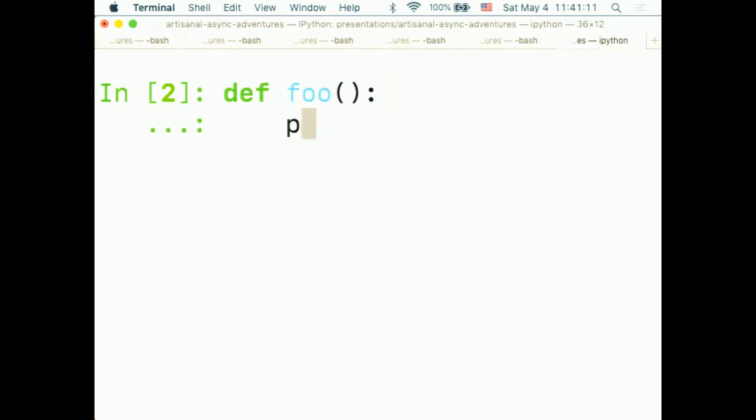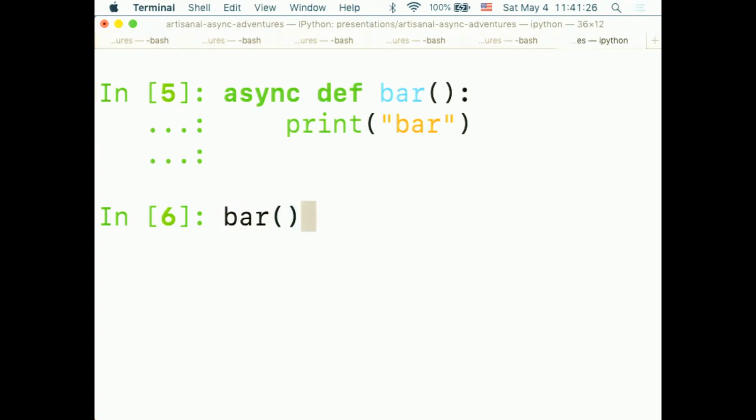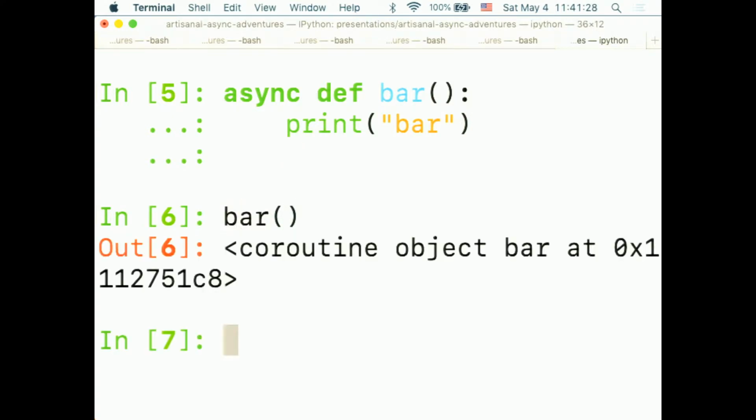So let's do a little bit of Python 101. First, if we make a function foo, and it prints foo, if we call the function, it prints foo. This is IPython, by the way. But then if we do an async function bar, and we print bar in it, and we call that async function bar, it doesn't print anything, but it returns some strange coroutine object.